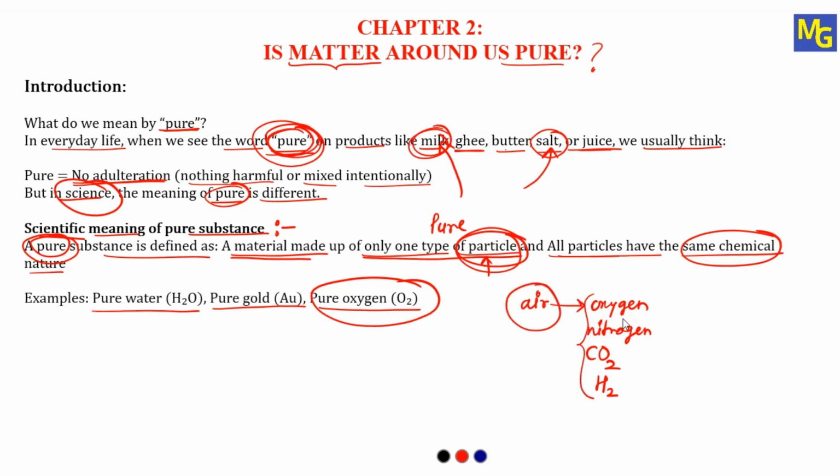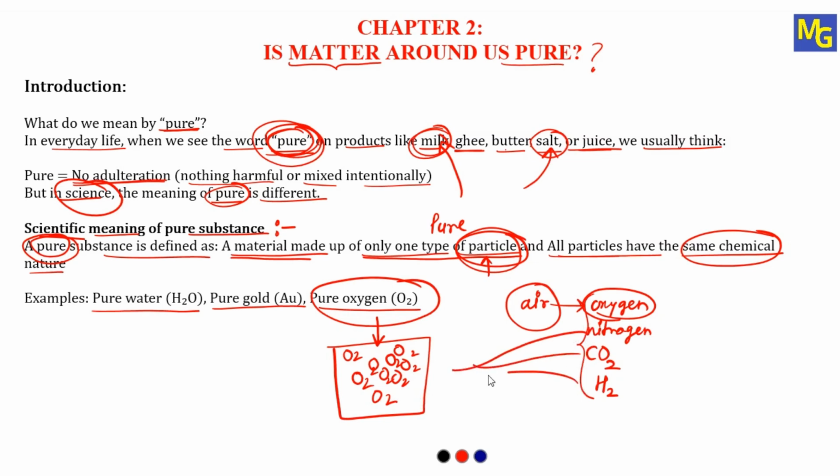But when we say only oxygen, then this oxygen gas consists of only oxygen atoms in the form of O2. So it consists of only oxygen molecules, O2, O2, O2, like this. In this oxygen, all the particles are oxygen. There is no other gas like nitrogen, CO2, or hydrogen.